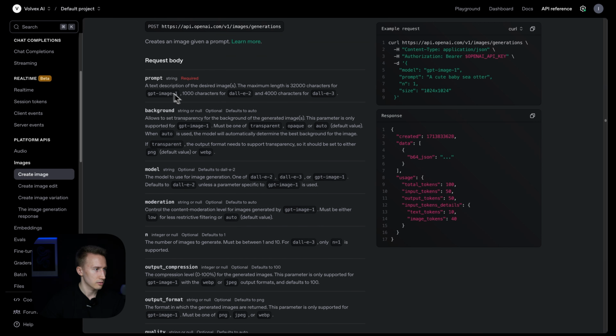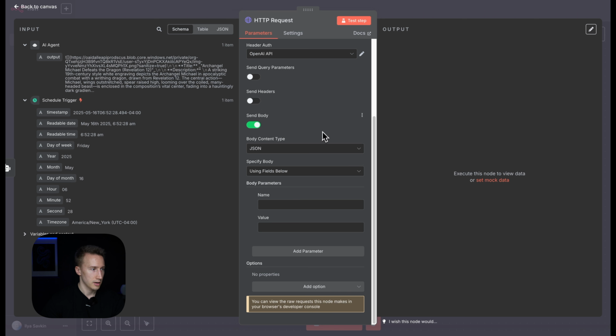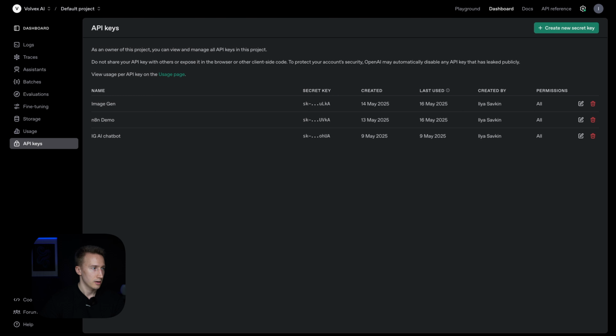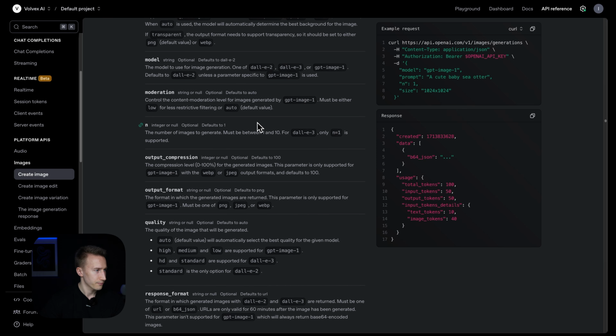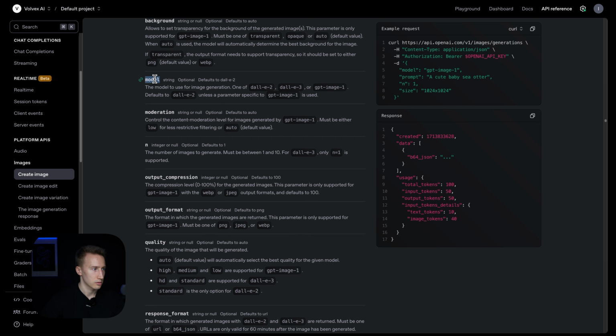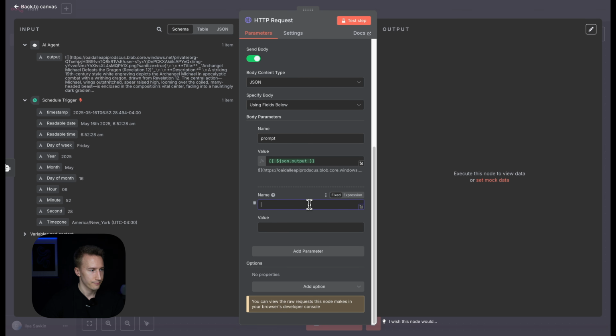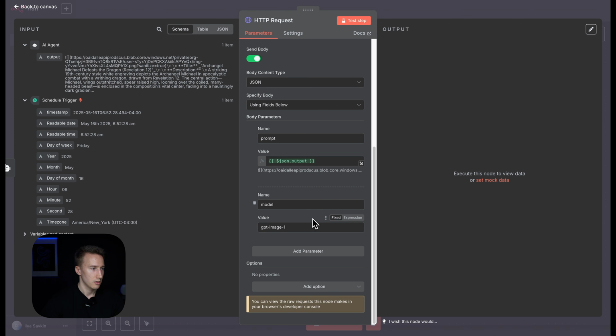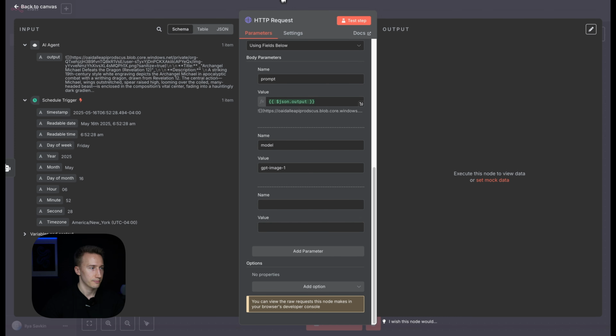So first let's go with the prompt. We copy prompt, in the send body we put the name prompt, and then a value. This is going to be our value. Perfect. Add parameter. Now we go back to the docs and copy model, paste it here, go back to docs, and for value it is going to be GPT image 1. That's the model we want to use. Perfect.